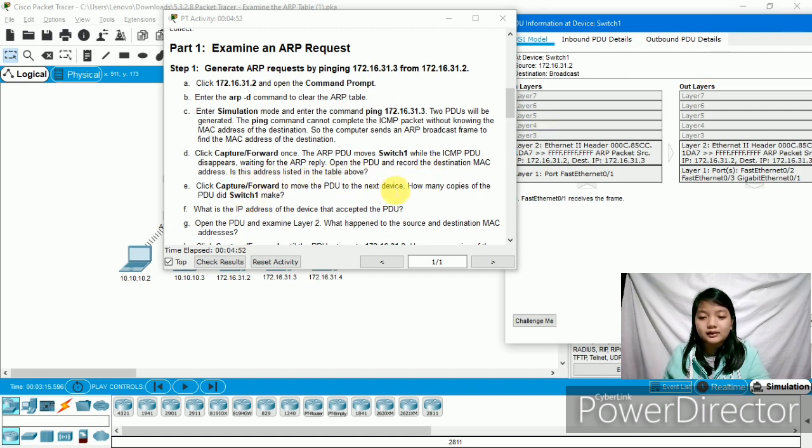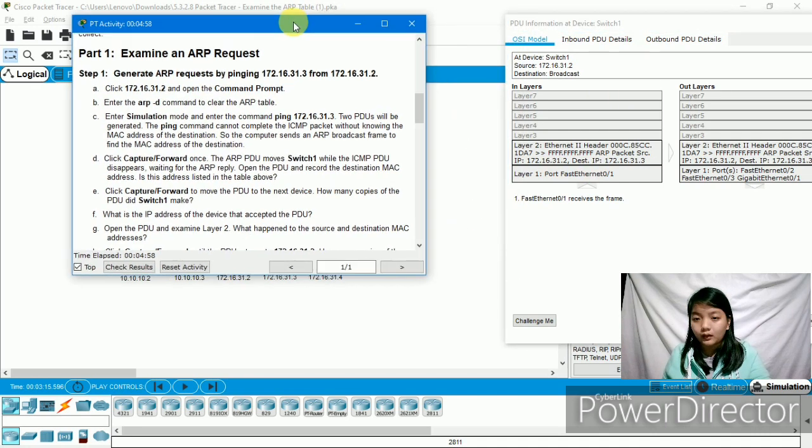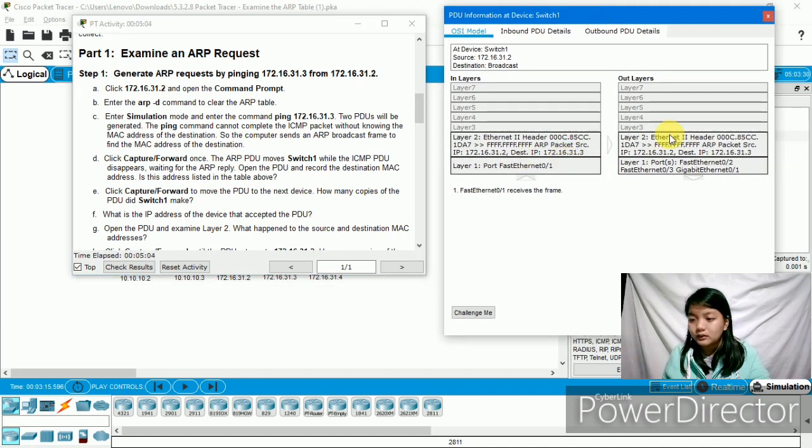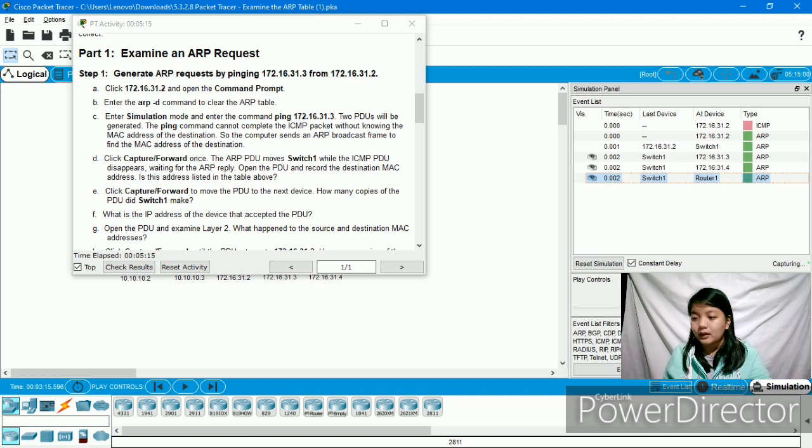Is this address listed in the table above? So no. These are the tables. Then let's proceed to E. Click the capture forward to move the PDU to the next device. Again, we'll click once. Then there is a question here: how many copies of the PDU did switch 1 make?